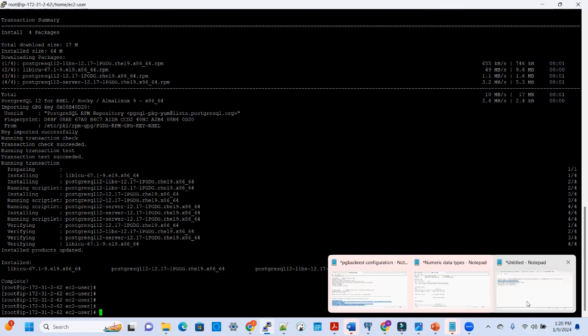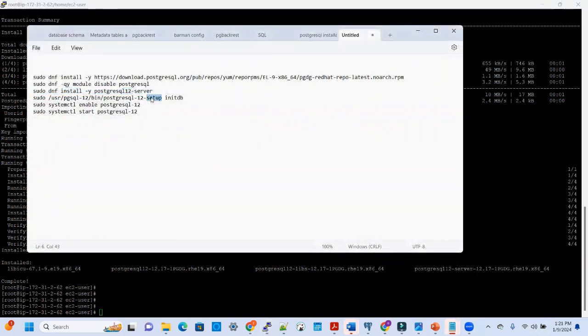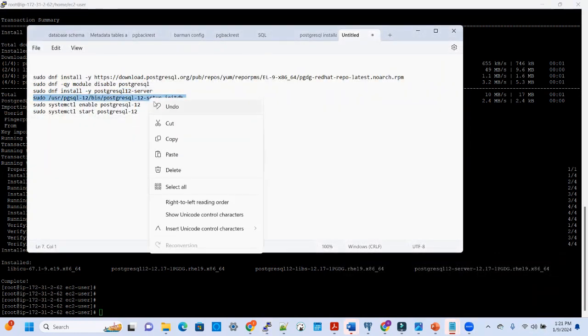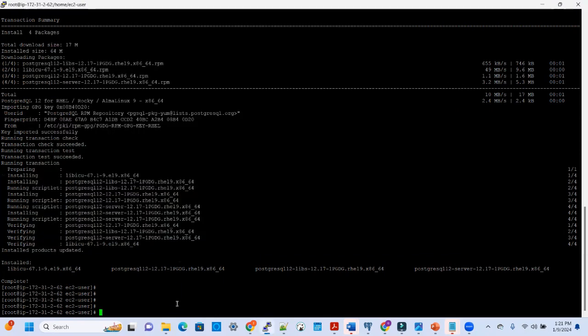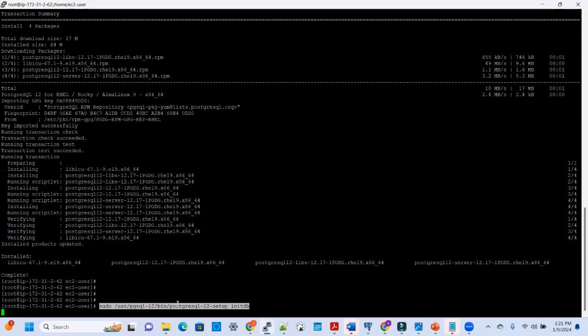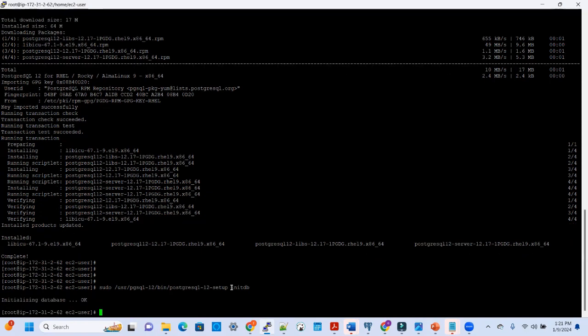Now the next step of our installation will be to initialize the Postgres cluster. So we have the server set up. We now need to initialize the cluster using a utility in Postgres called initdb. Initialize the database. What initdb does is that it populates the data directory with all the subdirectories and configuration files that Postgres needs to run. So our database has been initialized.